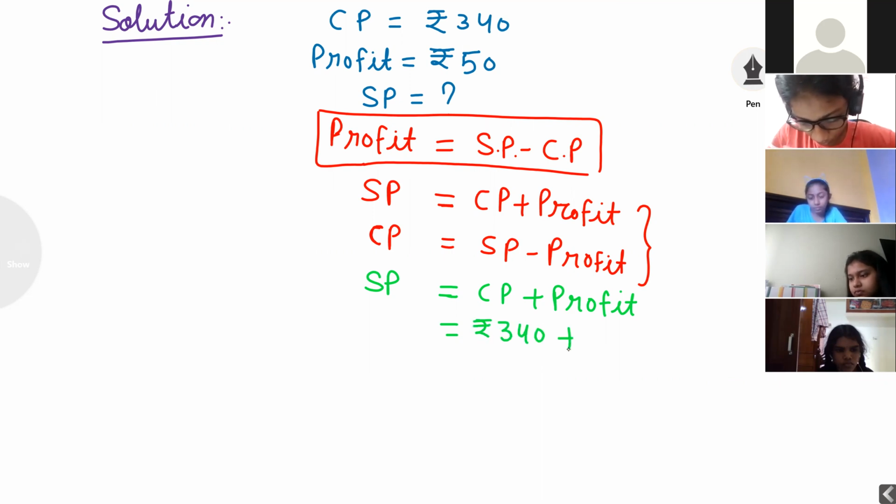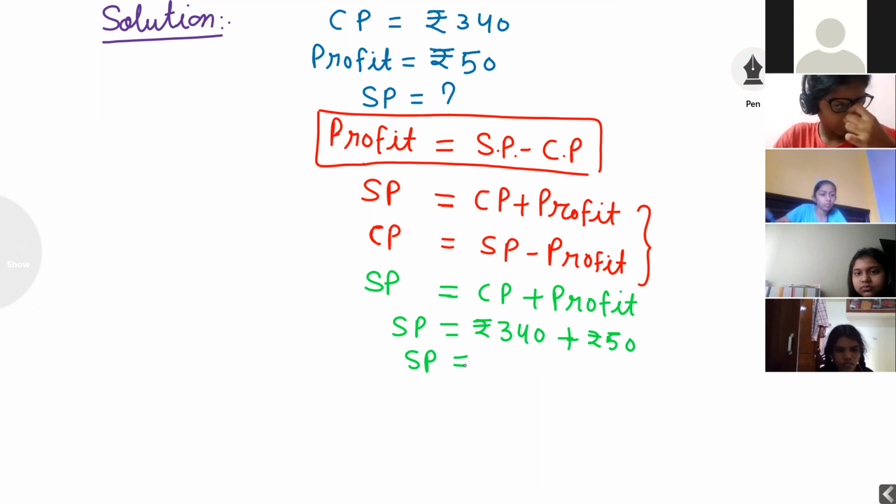Profit is what? Rupees 50. What is the answer? SP is equal to 340 plus 50, 390.